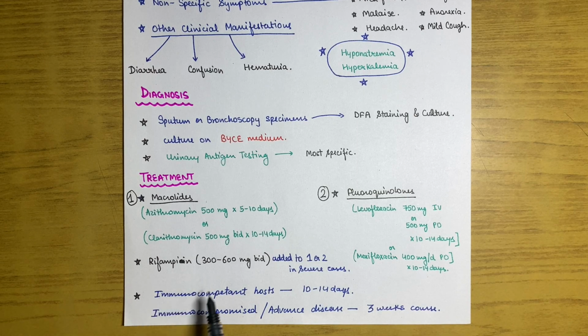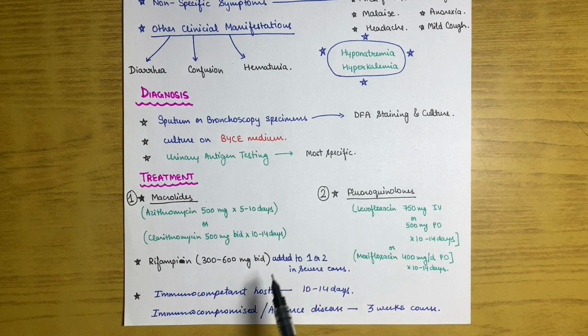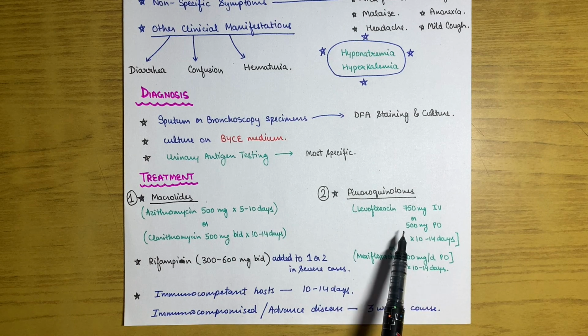We can also give rifampin 300 to 600 mg BD. This can be added to one of the others in severe cases, when the patient has severe symptoms or severely progressing pneumonia. In those cases, rifampin can be added to either macrolides or fluoroquinolones.